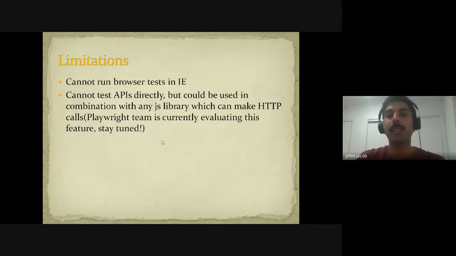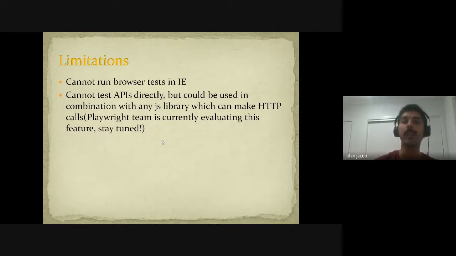What are the limitations? There are only a few. You cannot run the browser test in IE. The Playwright team has already clarified it will involve a lot of engineering effort, so they are not going to do that. You cannot test the APIs directly. In Cypress, they have a good feature: there is a cy.request method available where we can test the APIs with Cypress.